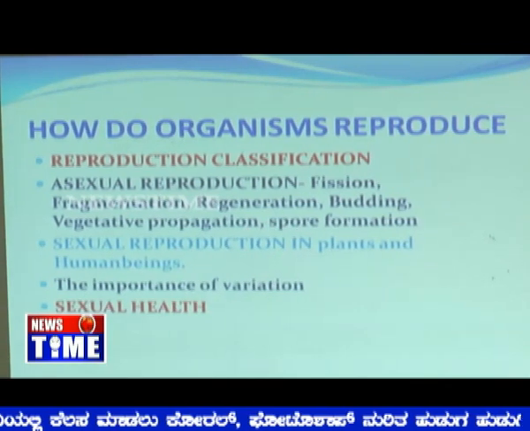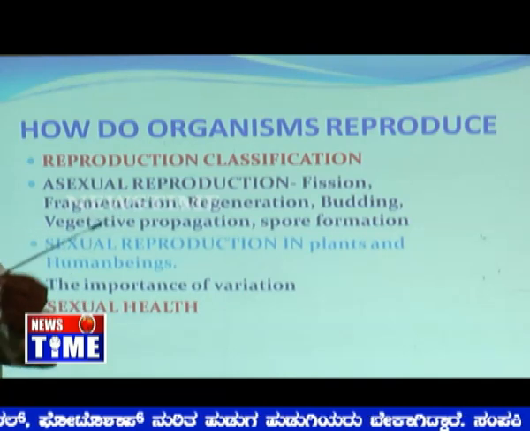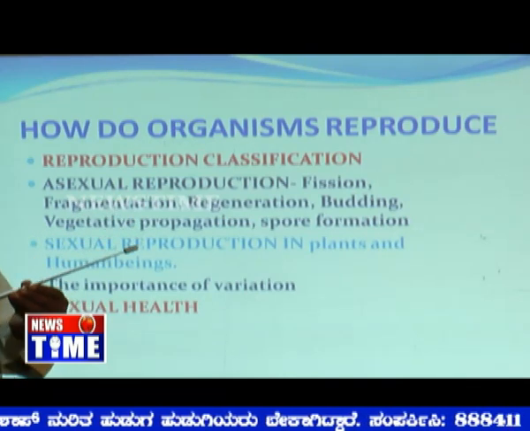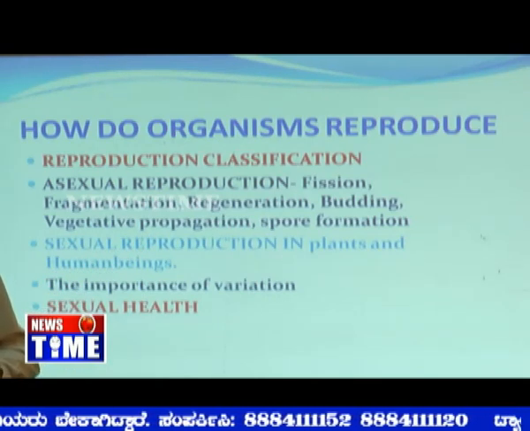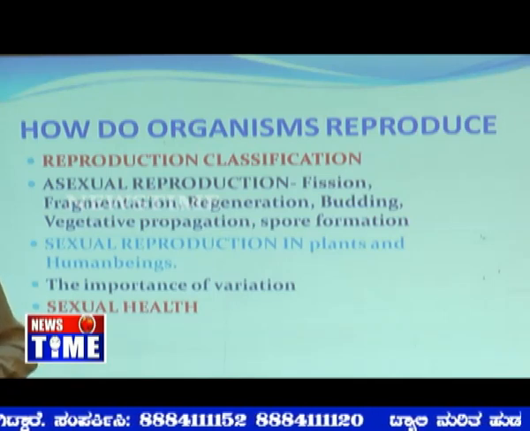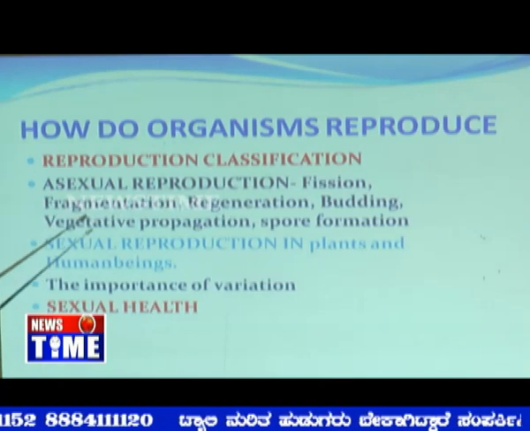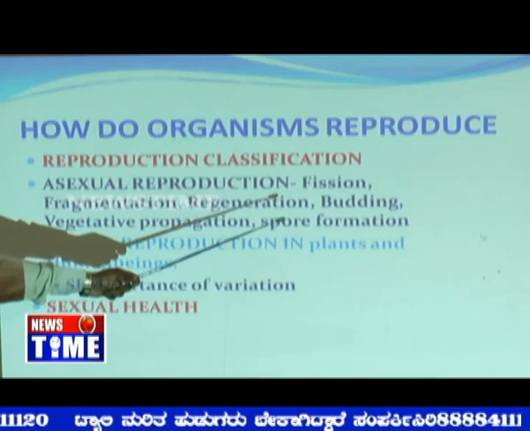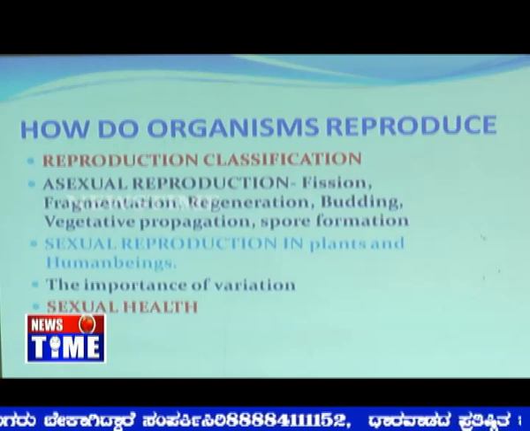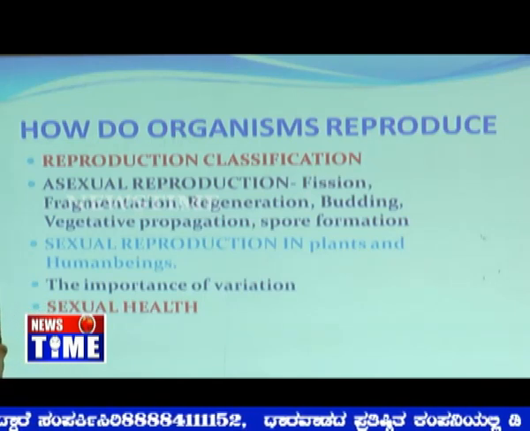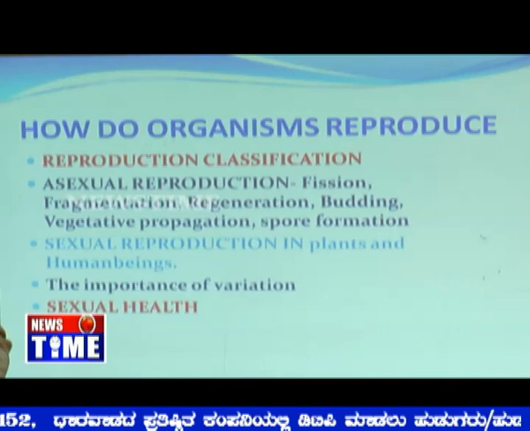The next chapter is how do organisms reproduce. We know that here is a pointer. This pointer can be produced, but this pointer cannot reproduce, whereas living beings can reproduce, either by sexual method or by asexual method. If it is asexual, there are different methods like fission, fragmentation, regeneration, budding, and vegetative propagation or spore formation. Whereas in sexual reproduction, there will be production of male and female gametes in the different organisms, and they meet and proliferate the next generation.